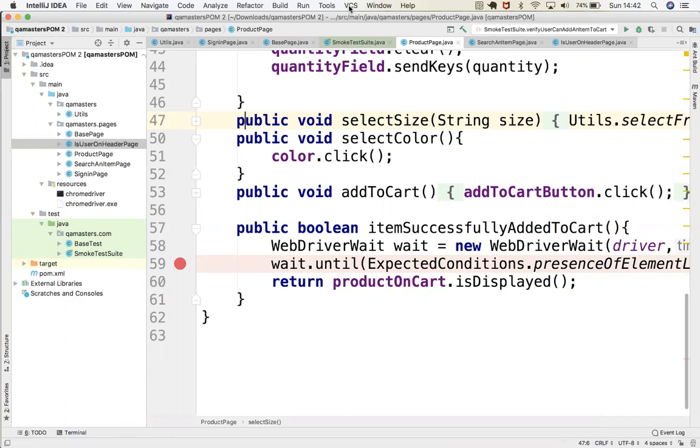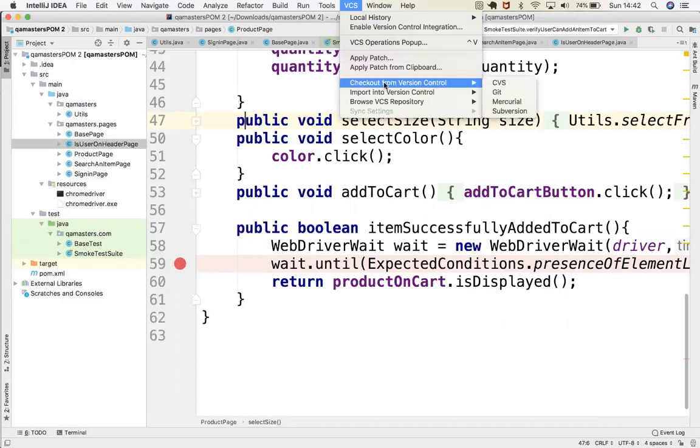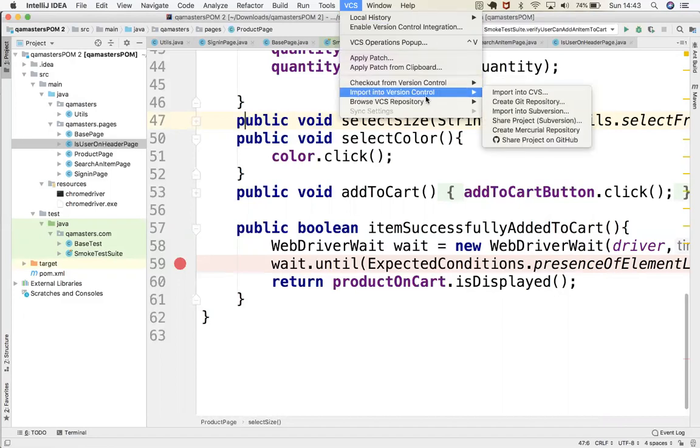Can you see VCS here in IntelliJ IDEA? You can do this in two different ways. One is by using the Git command tool, and another is by using any GUI. For GitHub you will get some GUI as well, but here I'm using the IntelliJ IDEA UI. In IntelliJ IDEA you have the VCS option. If you click this, you see import into version control.